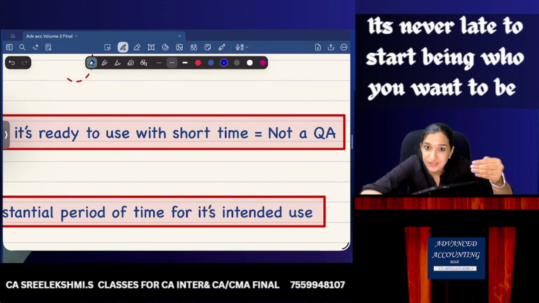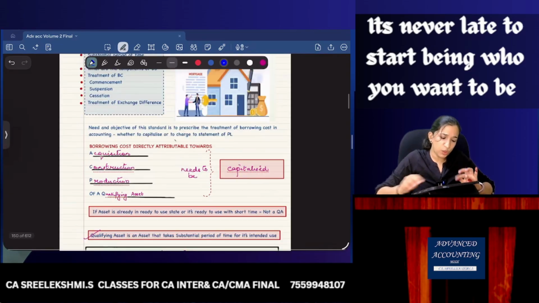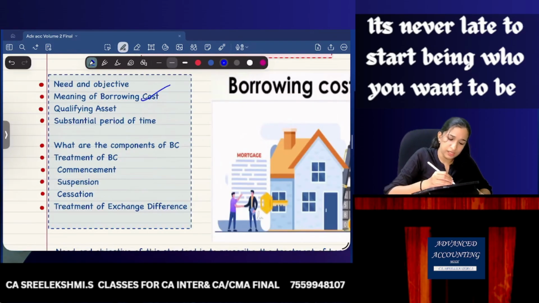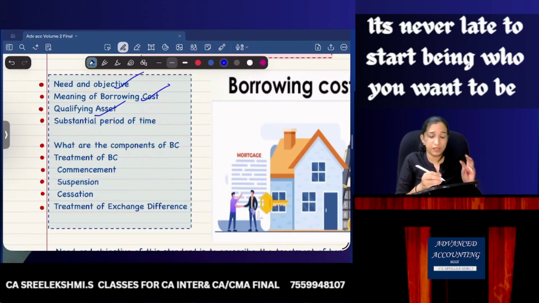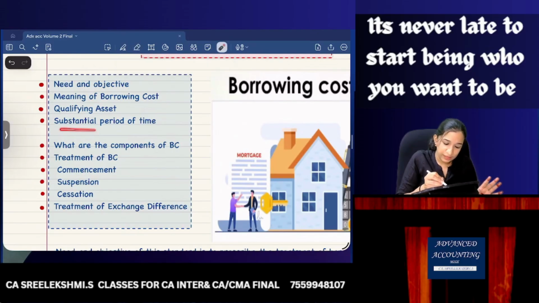If I pay interest and simultaneously I am getting benefit, then that benefit will come in P&L, and this interest should also come in P&L. Matching concept. Okay. Now, so meaning of borrowing cost, need and objective, qualifying asset, substantial period of time. I hope this part is clear to you.